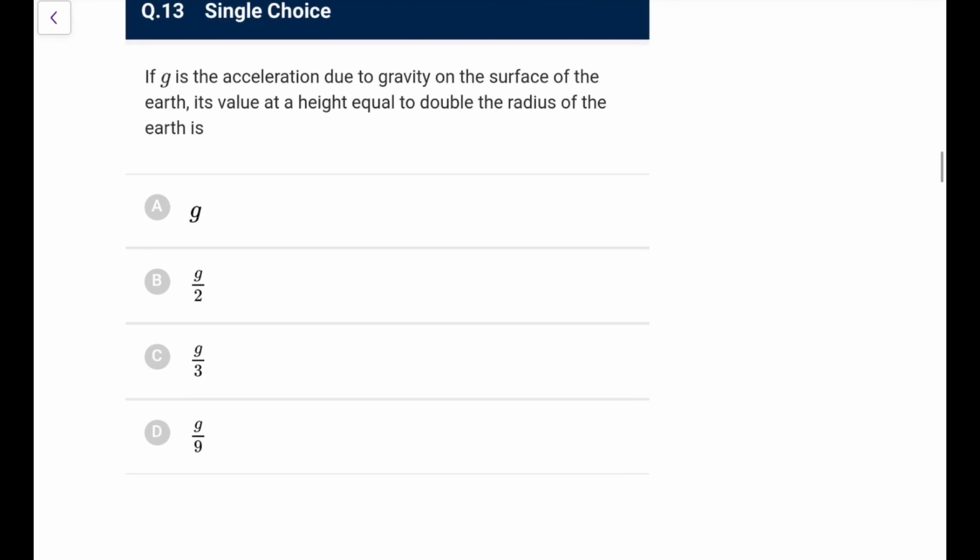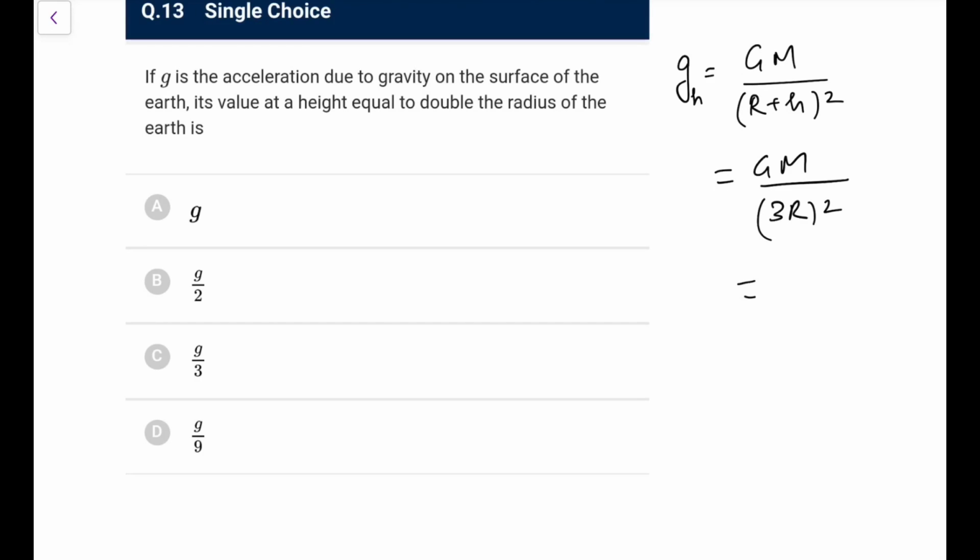If g be the acceleration due to gravity on the surface of the earth, its value at a height equal to double the radius of the earth would be? So at a height, g would be GM upon (R plus h) whole square. So that would be GM upon, h is 2R, that would be 3R whole square, that is GM upon 9R square, and this is the value at surface, so that would be g by 9. So go for option D here, it would be g by 9.